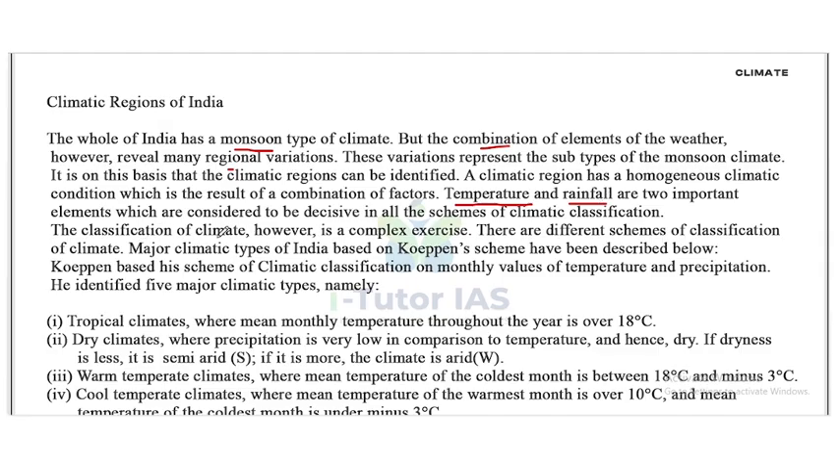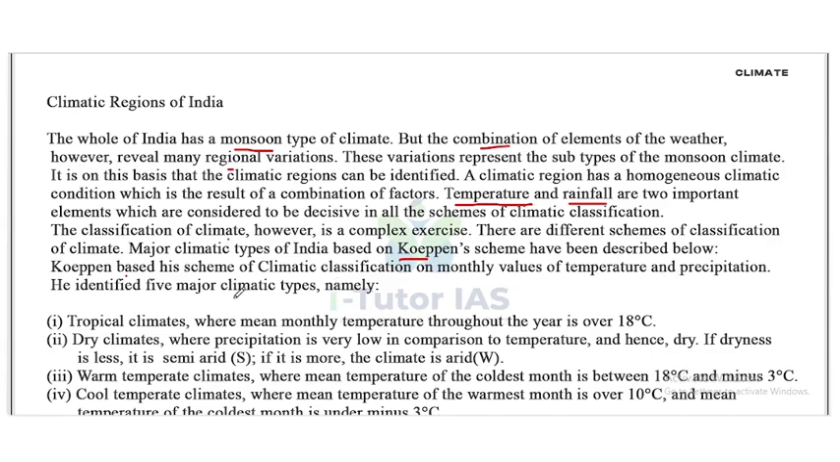The classification of climate, however, is a complex exercise. There are different schemes of classification of climate. Major climatic types of India based on Köppen's scheme have been described below. Köppen based his scheme of climate classification on monthly values of temperature and precipitation.